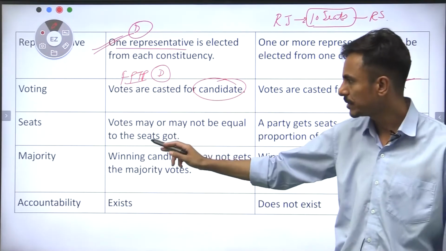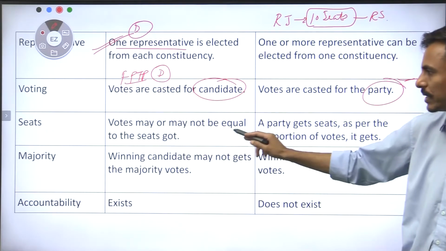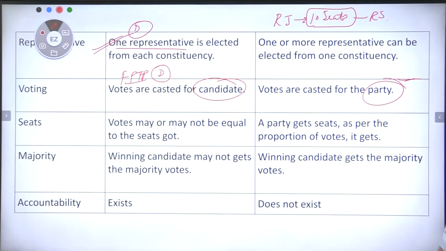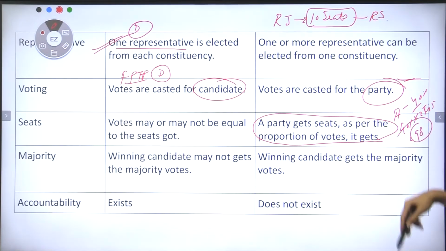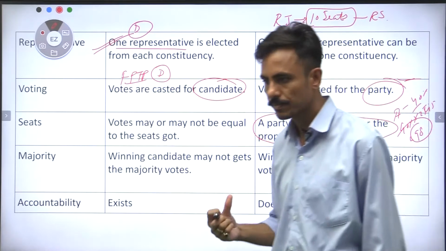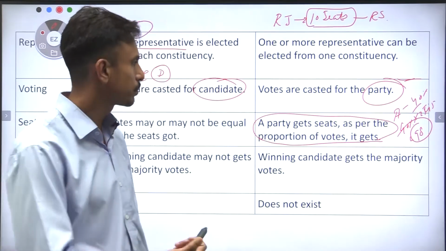If I talk about the seats, votes may or may not be equal to the seats got, right? Whereas a party gets seats as per the proportion of the votes. In our case, we discussed that party A, which secured 40% of the votes, was able to get 40% of 245, right? So somewhere around 98 seats. So in this sense, proportional representation has its own pros and cons.